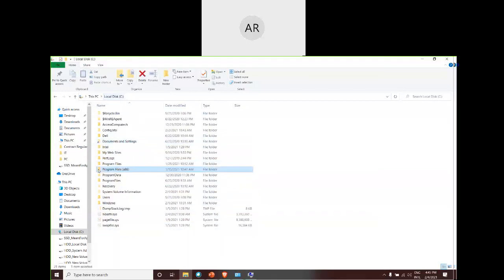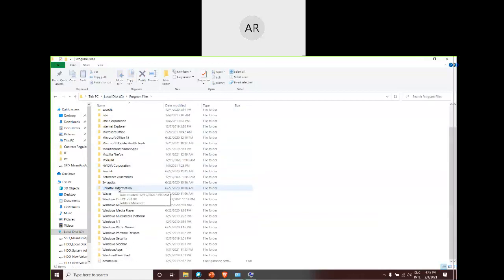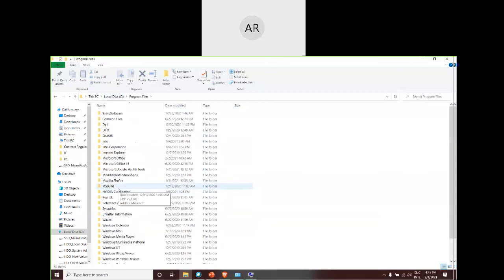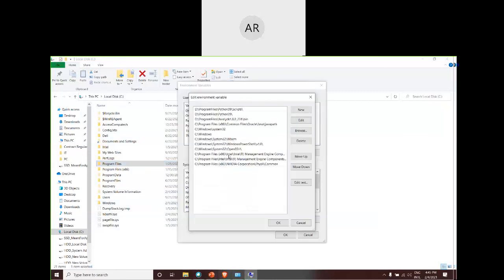No. Okay, I did not install in this particular folder. Let me check where I have installed it. I have installed not in C, I have installed it in D drive actually.